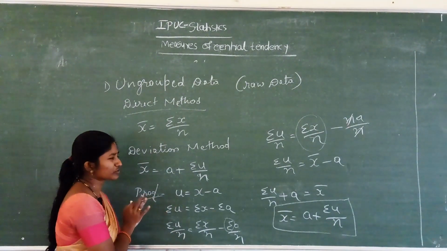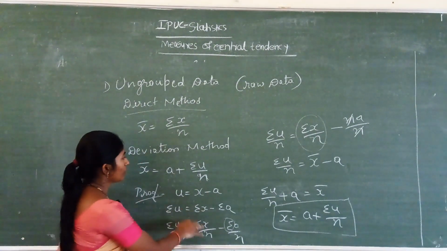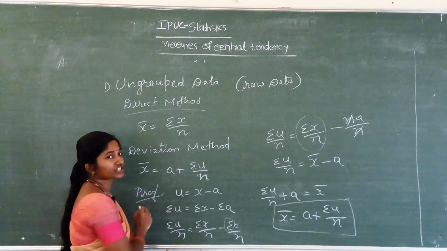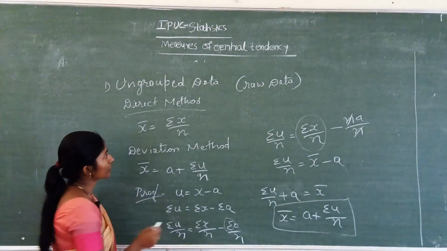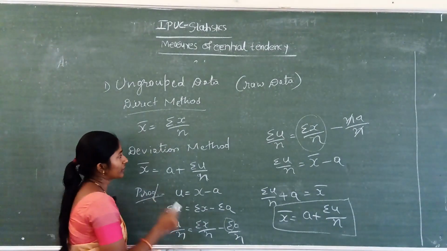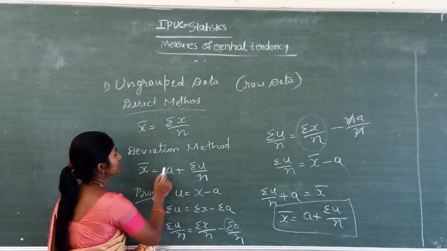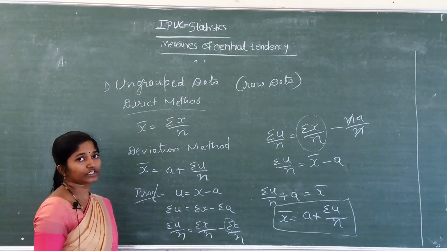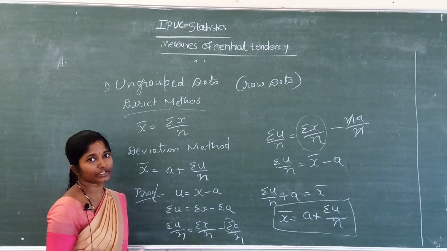Here the proof is not so important. I have written this proof to show how we arrived at the deviation method, x bar equals a plus summation u divided by n. In the question, if they ask for the direct method, you have to do that. If they ask for the deviation method, you have to do this one. If they do not ask for anything, just to find the arithmetic mean, you can use any method.